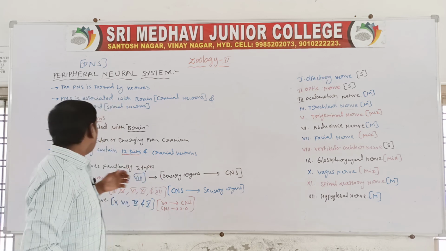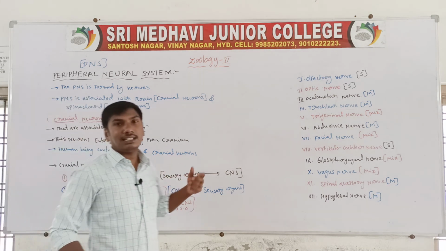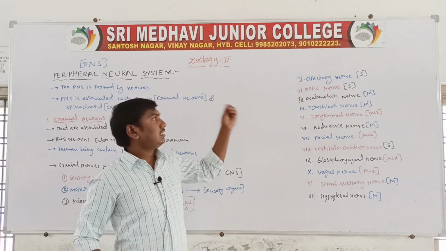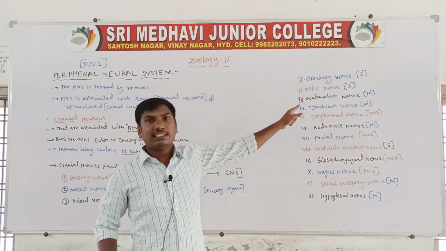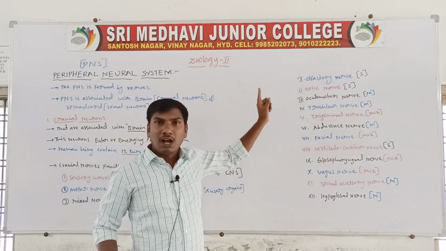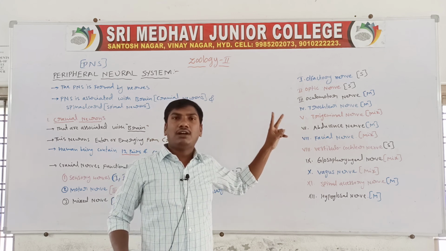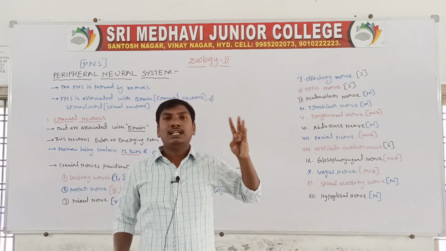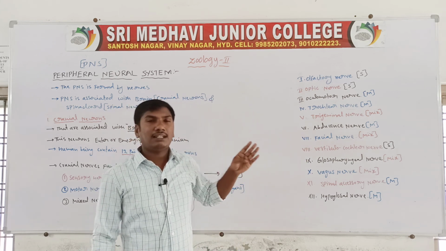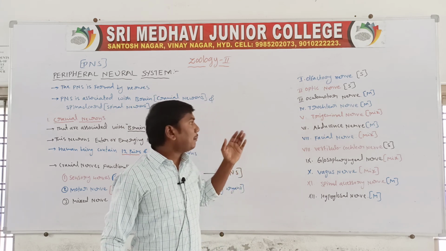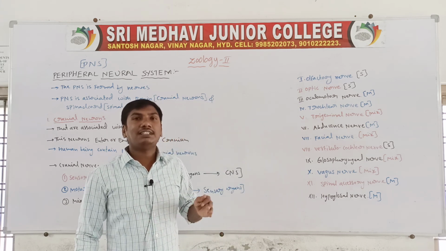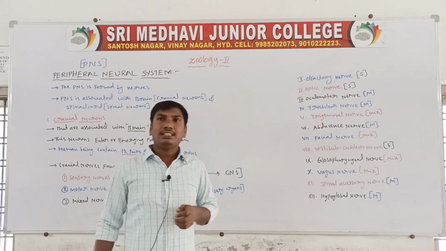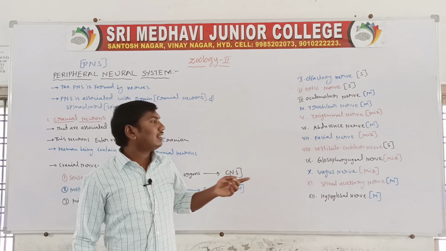Next one. So these neurons are the 12 pairs. The cranial neurons are the 12 pairs. So these 12 pairs: first one olfactory nerve, second one optic nerve, third one oculomotor nerve, fourth one trochlear nerve, fifth one trigeminal nerve, sixth one abducens nerve, seventh one facial nerve, eighth one vestibulocochlear nerve, ninth one glossopharyngeal